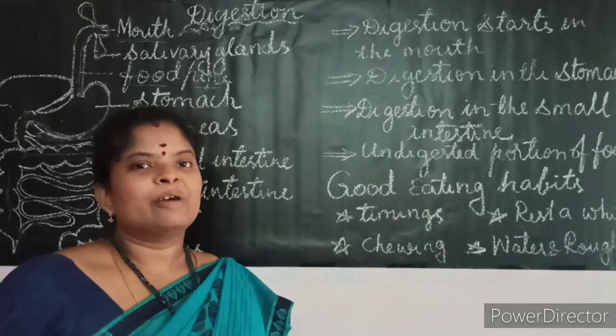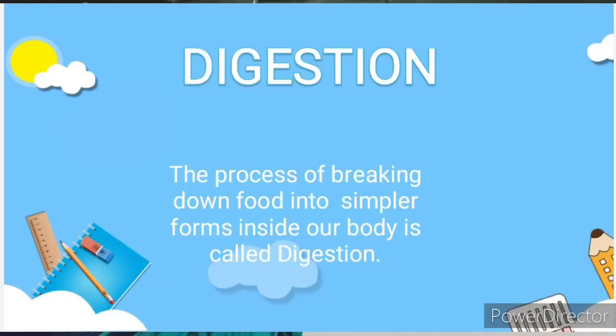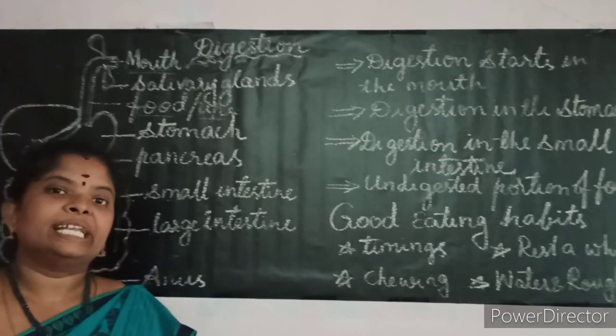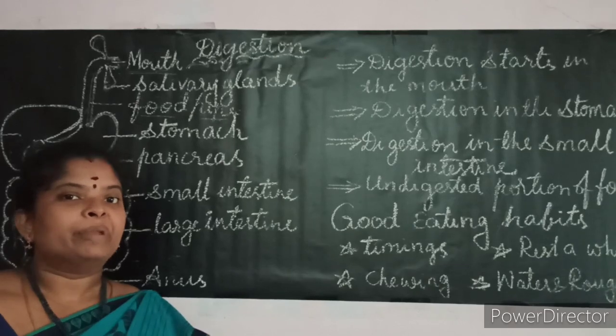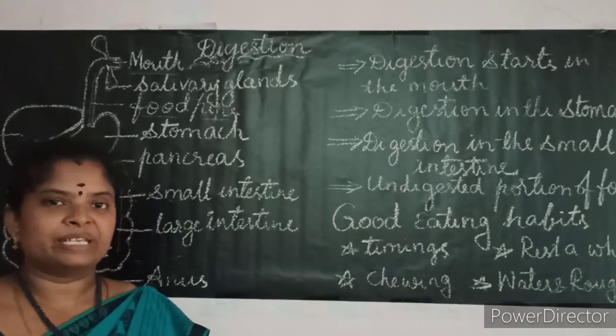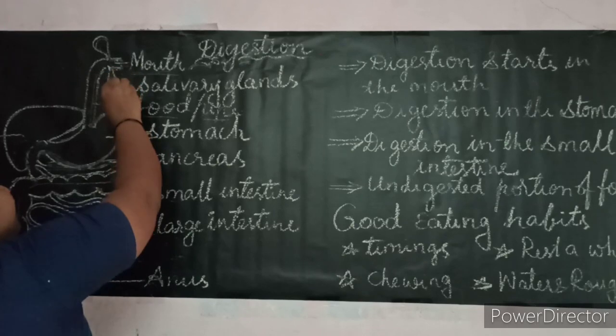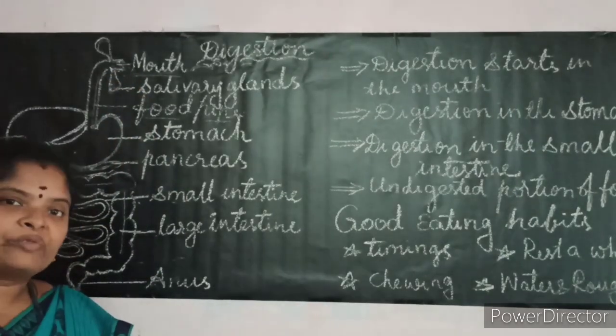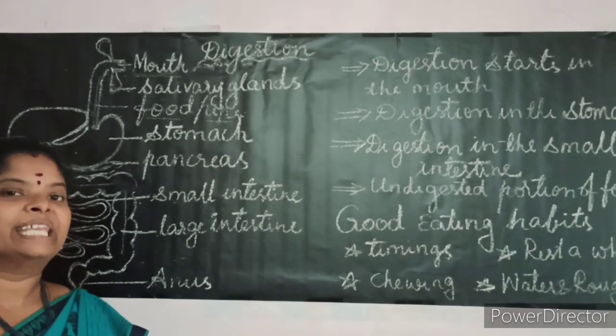Now let us see what is digestion. The process of making food into simpler form to be absorbed by our body is called digestion. Digestion starts in the mouth. Here in the mouth we have teeth. Teeth help us to break down the food into small pieces. Here the salivary glands produce saliva. It softens the food so it is easy to swallow.